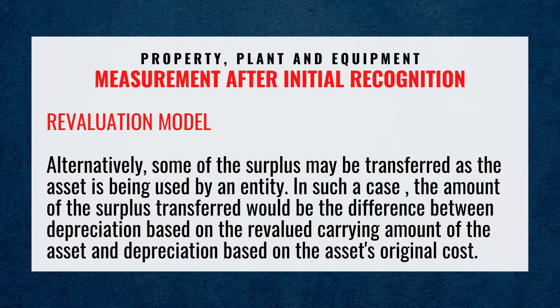Alternatively, some of the surplus may be transferred as the asset is being used by an entity. In such a case, the amount of the surplus transferred would be the difference between depreciation based on the revalued carrying amount of the asset and depreciation based on the asset's original cost.